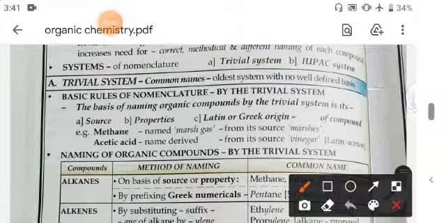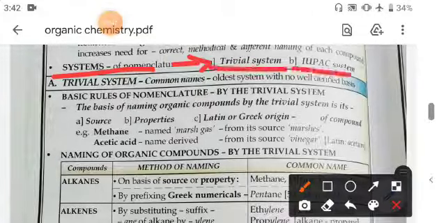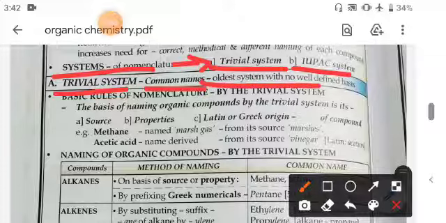You know that two types of names are given here. First is the systems of nomenclature, and the systems are of two types. First is the trivial system and second is the IUPAC system. The trivial system, you know, is the common name, the oldest system with no well-defined basis. It is a common name only.